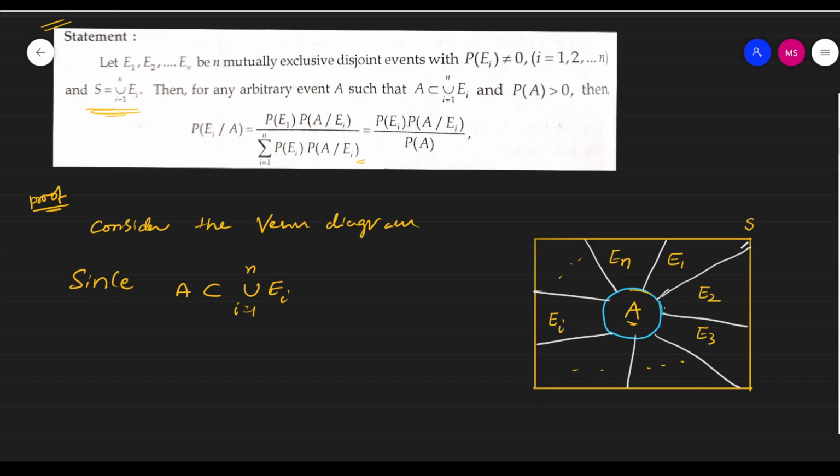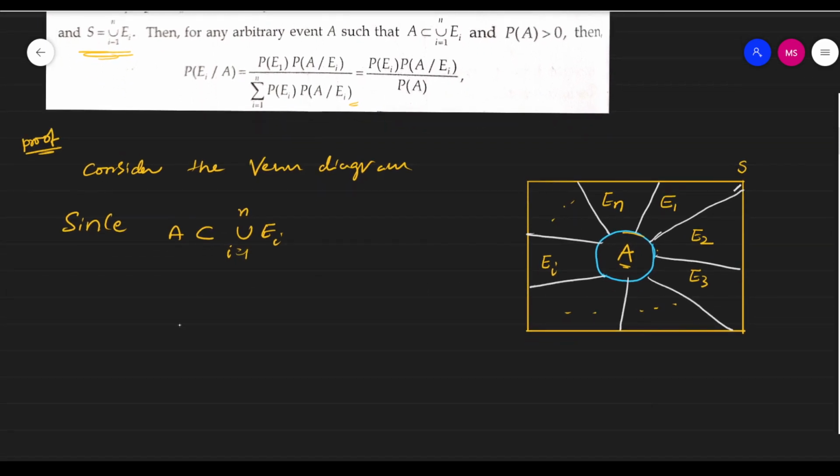This is the given information in this statement. Now I'm taking A is equal to A intersection union i running from 1 to n Ei. This is the important concept. This is the key concept.